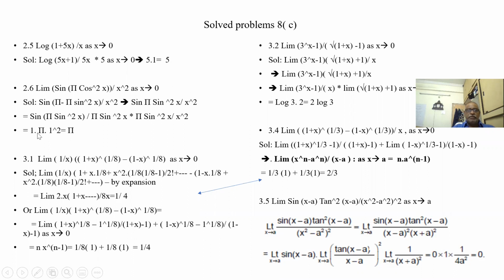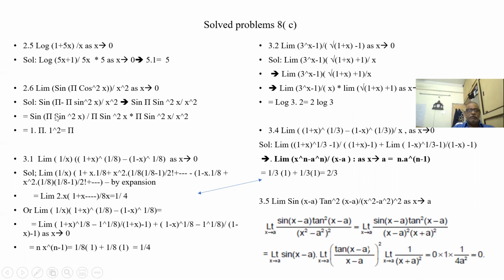So this is sin(pi sin square x). Sin(pi sin square x) by (pi sin square x) into (pi sin square x) by x square. So I divided by pi sin square x and multiplied by pi sin square x.